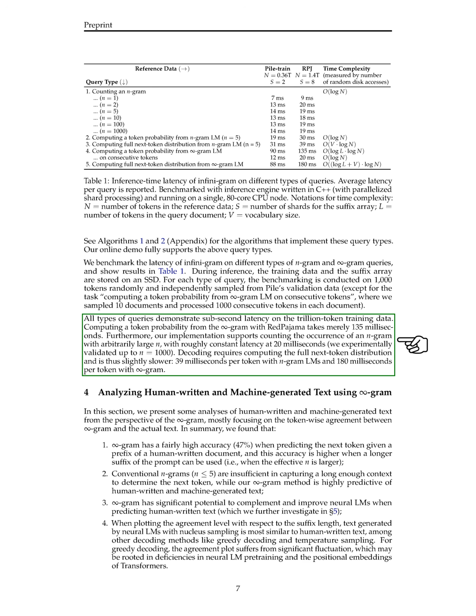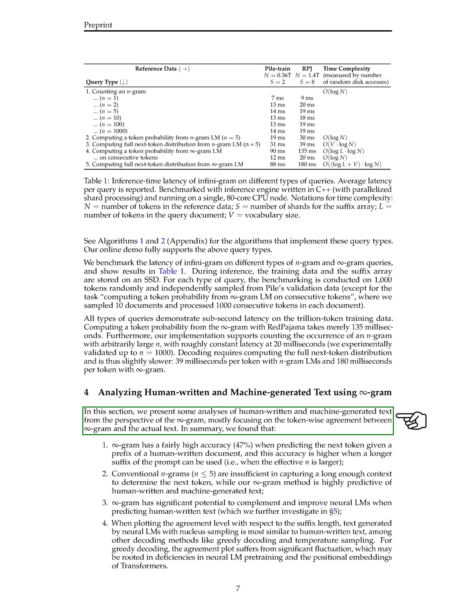Section. Analyzing human-written and machine-generated text using Infini-gram. We're diving into how well we can predict the next word in a text, whether it's written by humans or generated by machines, by using something called an Infini-gram. Here's what we found. 1. The Infini-gram is pretty good at guessing the next word in human-written texts, hitting the mark about 47% of the time.